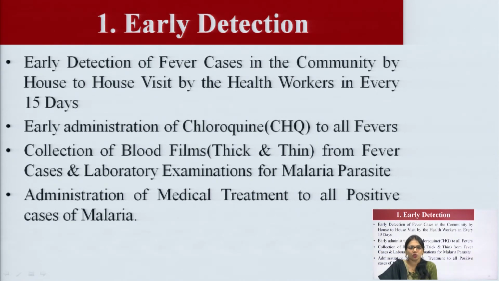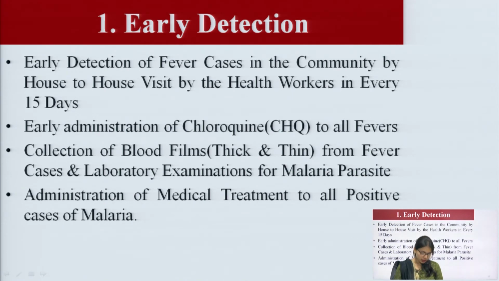Early administration of anti-malarial drugs like chloroquine to all fever cases, collection of blood films, thick and thin, from fever cases for laboratory examination for malaria parasites, and administration of medical treatment to all positive cases of malaria.